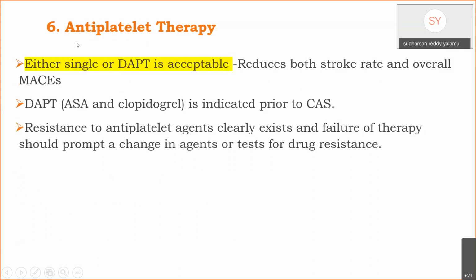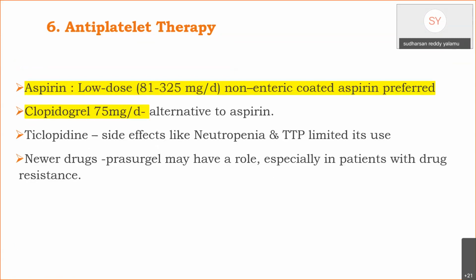And coming to the antiplatelet therapy for these patients, according to the presently available data, either single or dual antiplatelet therapy is acceptable. It reduces both stroke rate and overall major adverse cardiac events. Whereas in patients planned for angioplasty and stenting, who are usually high-risk patients, dual antiplatelet therapy is advised. Resistance to antiplatelet agents clearly exists, and failure of therapy should prompt a change in agents or testing for drug resistance.